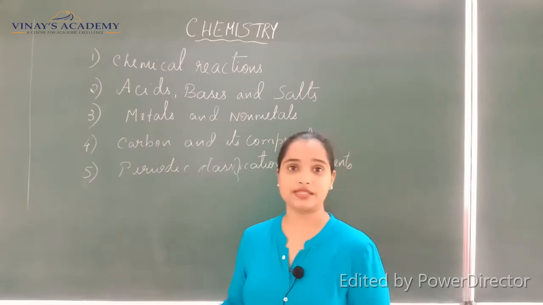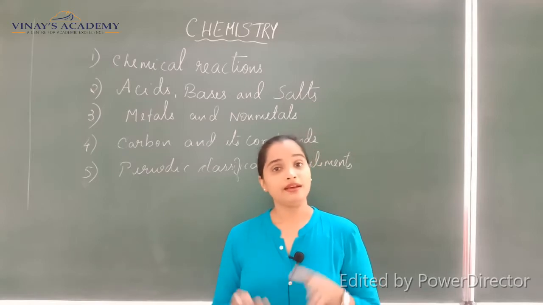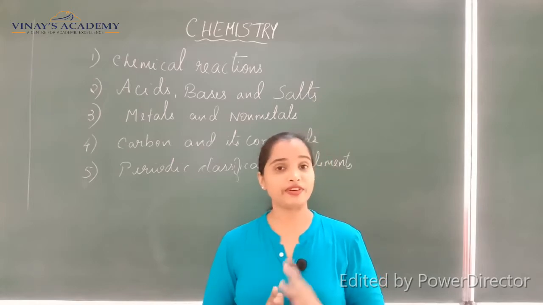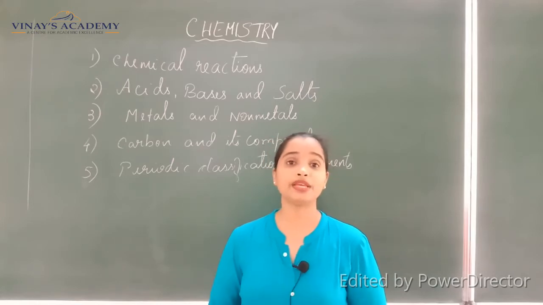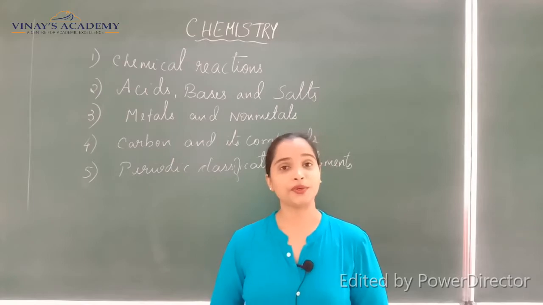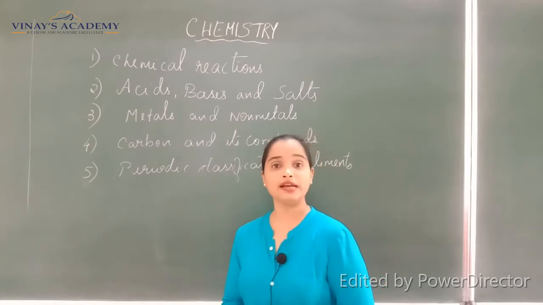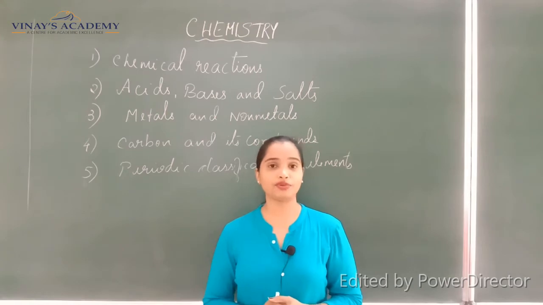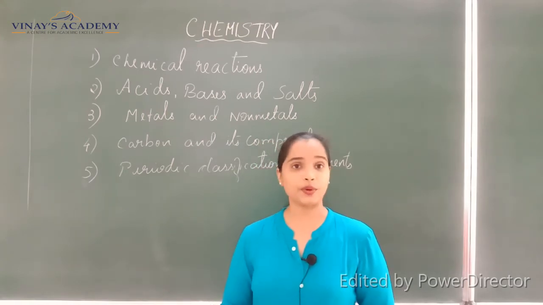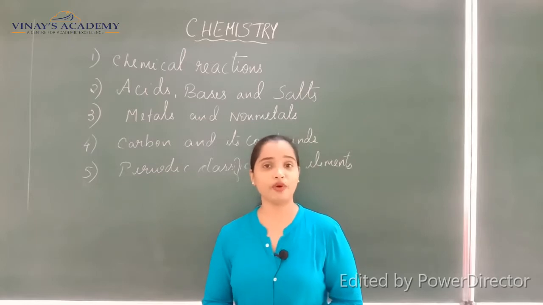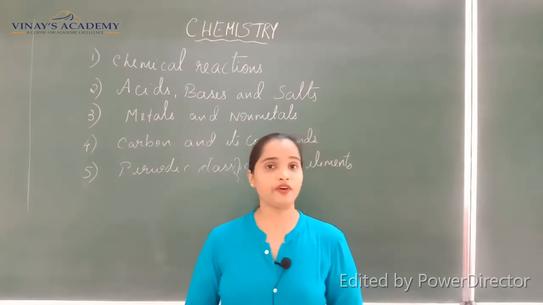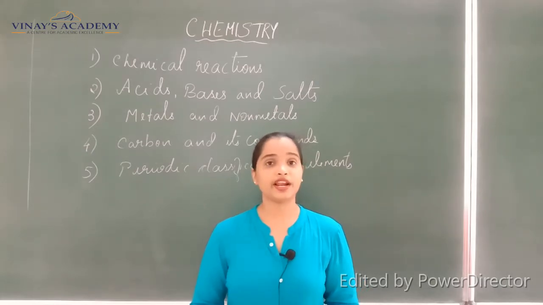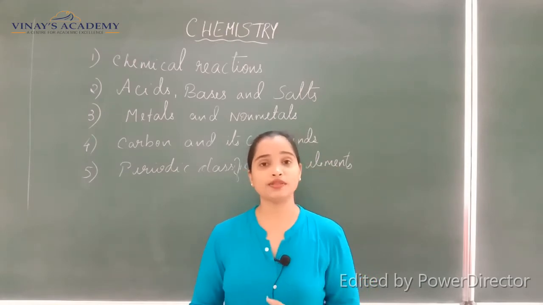Carbon, the next topic, is in the periodic table, you know. Where does carbon come in the periodic table? Because the first 20 elements you have to be thorough about in the periodic table. So you know that carbon comes in the 6th place, so its atomic number is 6, and I hope you know how to write the electronic configuration. If it is 6, then we write it as 2, 4, right? Or if you have studied in the form of 1s2, 2s2, then you write it in that manner. So there are 4 electrons in the outermost shell.